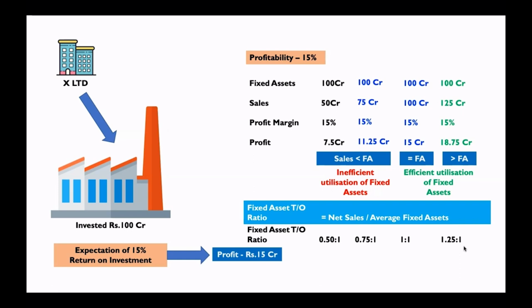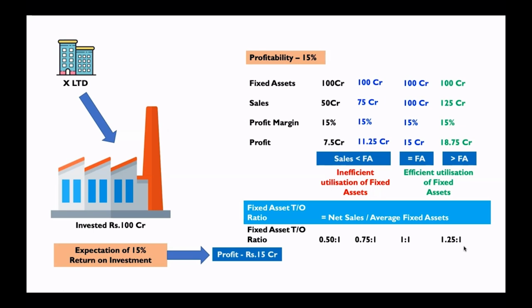So how should a fixed asset turnover ratio ideally be? Fixed asset turnover ratio should be 2:1. For every 1 rupee of fixed asset, there should be 2 rupees of sales. Only then it will make some justice, because not everywhere you will have the profitability matching the return on investment expectation. In this case, I said 15% is the profitability, 15% is the return on investment, right? But if the profitability is 5% and if the return on investment expectation is 15%, then even 100 crore, 200 crore sales will not do justice. So it has to be understood with reference to profitability.